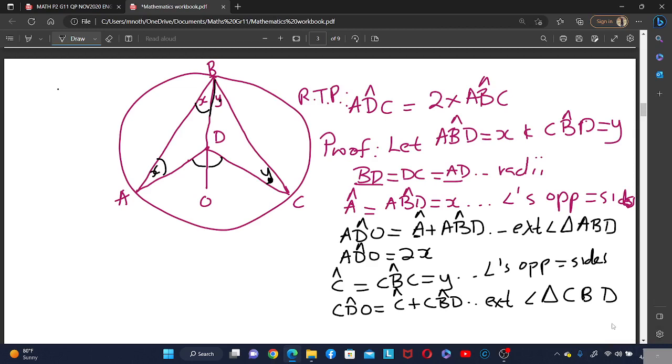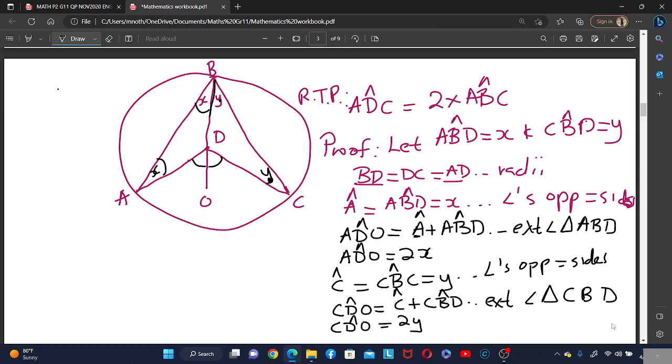Now, so meaning that you can say that angle CDO is equal to 2y. The reason, we know that angle C is y and also angle CBD is y. So y plus y is equal to 2y. Right? Now, let's continue.